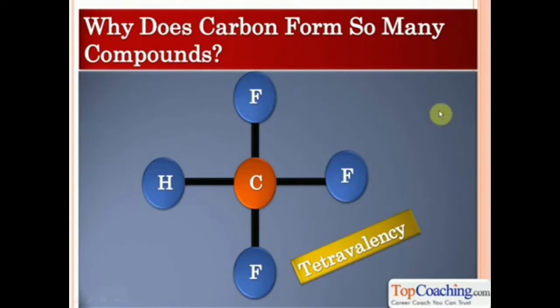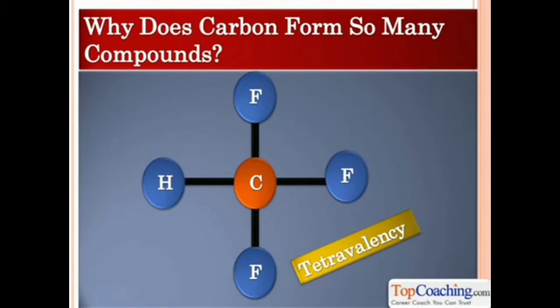Tens and tens of compounds can be formed by placing one bromine, one fluorine and two hydrogens, or by placing two bromines and two fluorines, or by placing three fluorines and one chlorine. Using only 3-4 atoms you can form a huge number of carbon compounds because of the tetravalency of carbon, because of the fact that carbon has a valency of 4. It can be attached to 4 atoms. Understood? So this is another reason why carbon forms so many compounds.